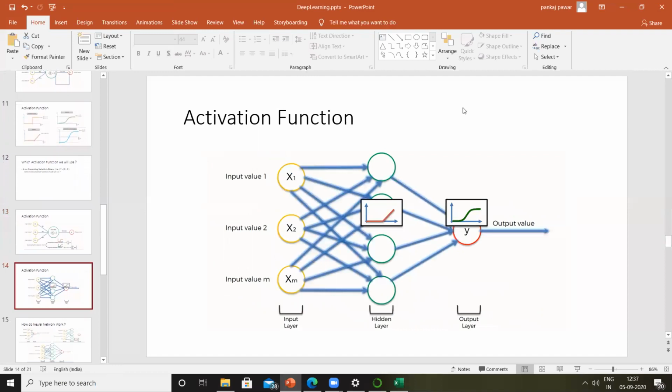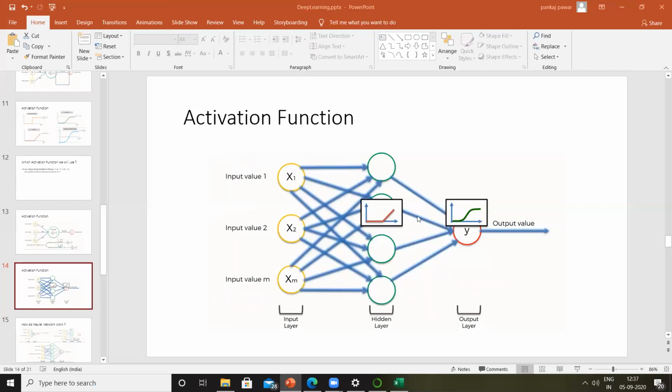Let's move on. So this is another example of how we can use artificial neural networks. These are our input values, which act as an input layer. In this one hidden layer, we have 1, 2, 3, 4, overall 4 neurons. Then we have a final neuron, which is acting as an output neuron, the output layer. In this hidden layer, we are using the activation function called rectifier. All of these 4 neurons use the rectifier, and in the next neuron, which indicates the final output, we are using the sigmoidal function.